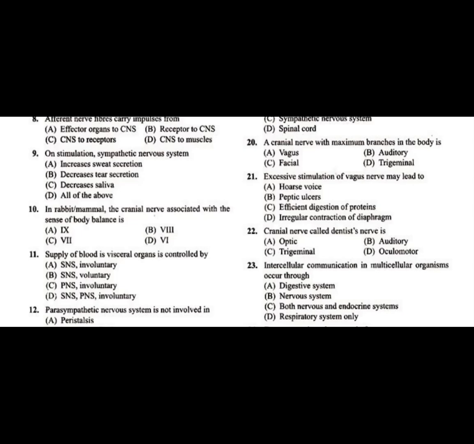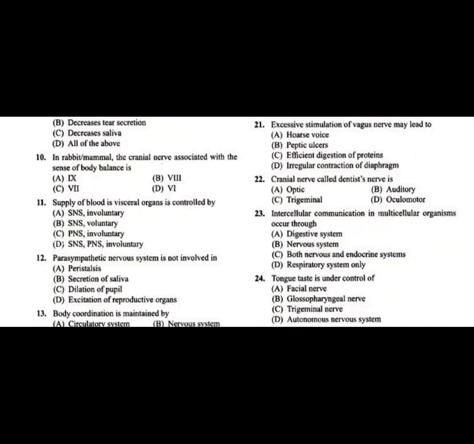Here in the question, they are asking, in a rabbit, a mammal, the cranial nerve associated with the sense of body balance is what we call the vestibulocochlear nerve. The number is the 8th one. The 8th cranial nerve is associated with body balance control. So question number 10, the answer is B, that is body balance control is done by the 8th cranial nerve.